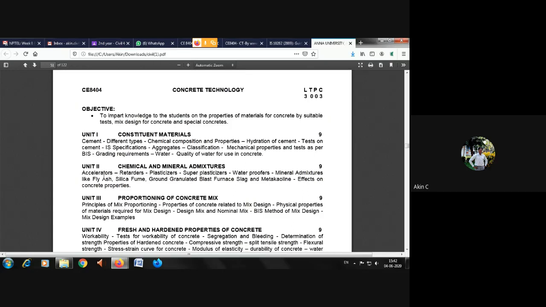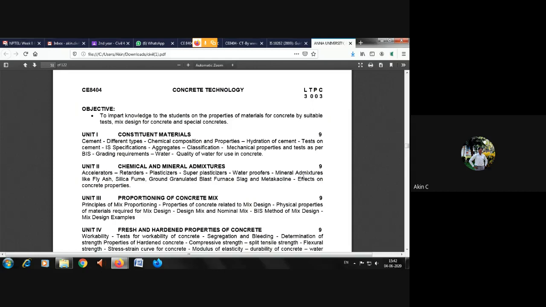Accelerators accelerate the setting time process. Retarders slow down the setting time process. Examples for accelerators are plasticizers and super plasticizers. Retarders are waterproofers. And there are many chemical components available for retarders as well as accelerators.